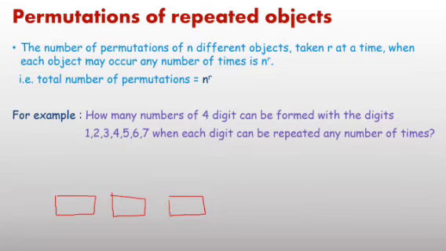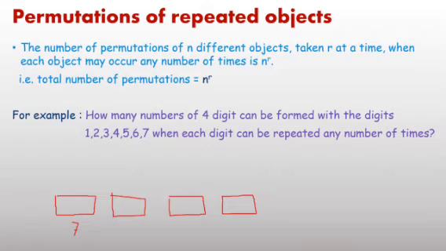Just think, in the first place how many options can you fill it with? Since repetition is allowed, the first place has 7 options. Any one of these 7 numbers you can put here. Now the second place: if repetition were not allowed, then the second place would have only 6 options.